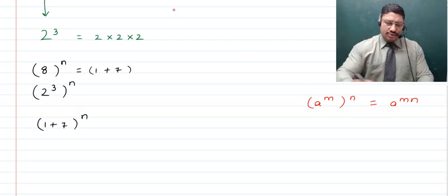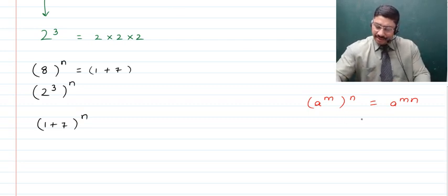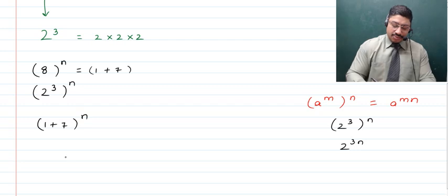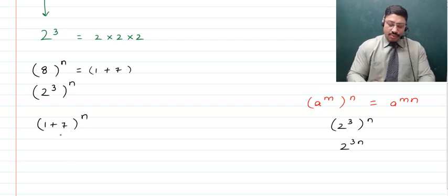So obviously here also you get to see that you have 2 raised to the power 3, which is raised to the power n. So obviously this is going to become 2 raised to the power 3n, right? And that is what we've written here. So we have this to be 1 plus 7 raised to the power n, and now children, it becomes a